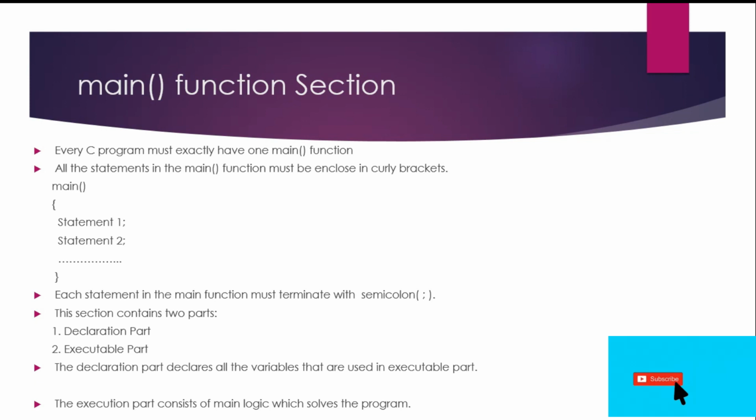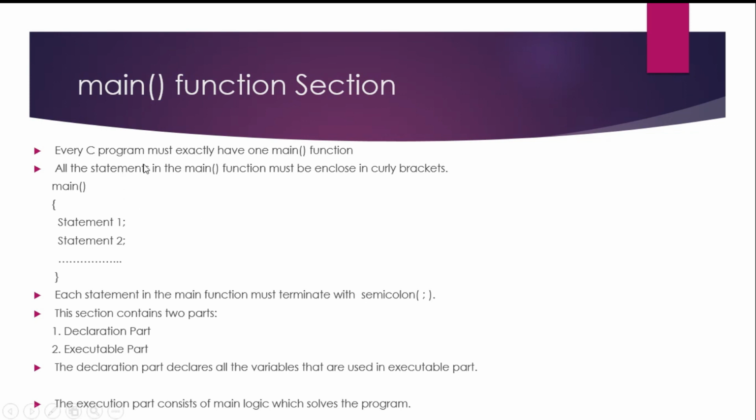Fifth section is main function section. Friends, a very important interview question point, that is C program execution starts from main function.